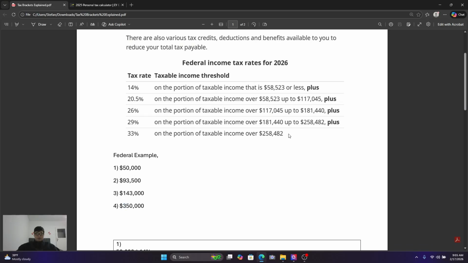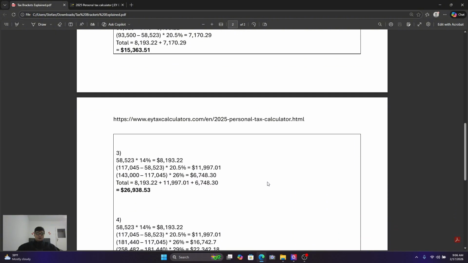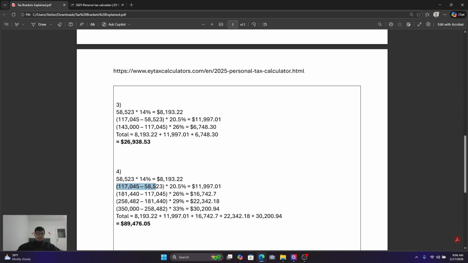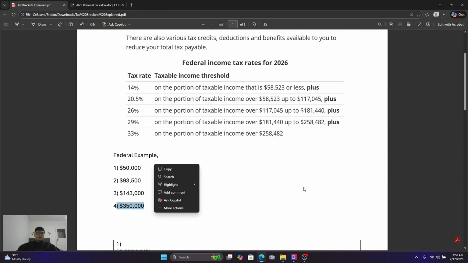And then we do the last one, the 350. We can see it's above 350,000, so we're going to have to go through every single bracket here and then calculate the difference between 350 minus 258 and 482. When you go through this calculation, you can see, again, these numbers are all the same because that's the maximum of the bracket. Then we do the maximum for the third and the fourth bracket, and then we add the difference here at 33%, and we get $89,476.05 federally, okay, on the 350,000.